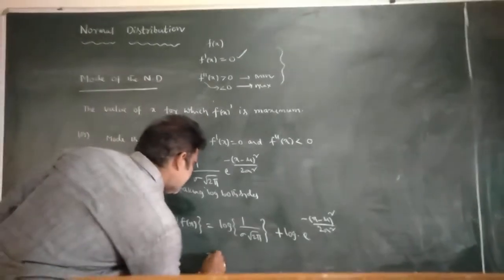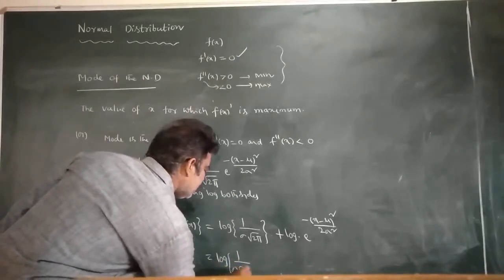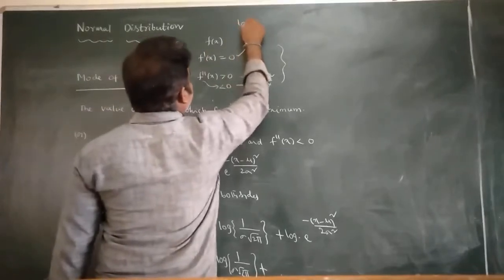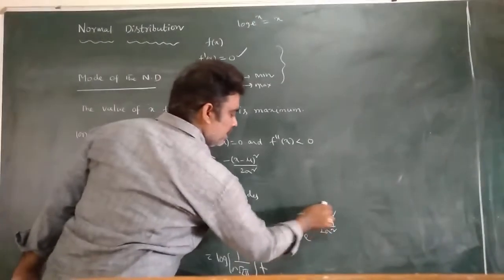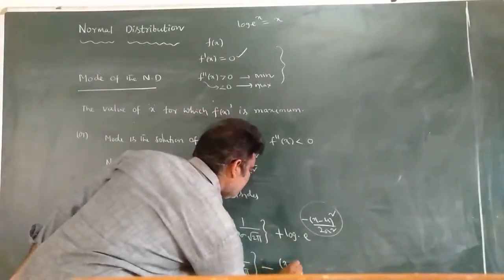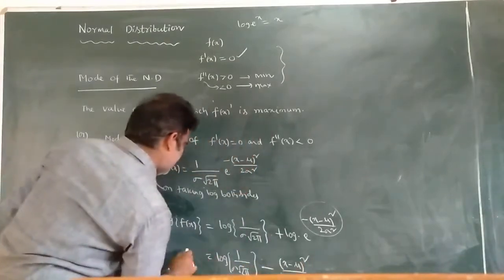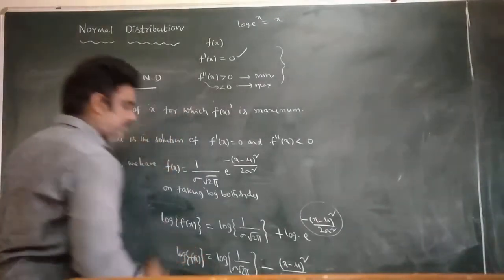So this can be written as log 1 by sigma root 2 pi and log e power something. What is log e power x? Log e power x is equal to x. So log e power this factor is just the factor itself. So this whole thing can be written as minus of x minus mu whole square by 2 sigma square, and on the left hand side it is log f of x.